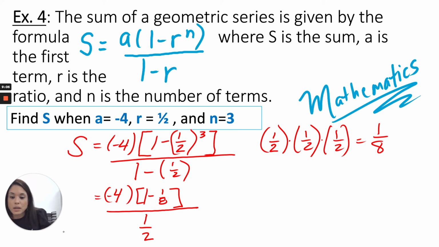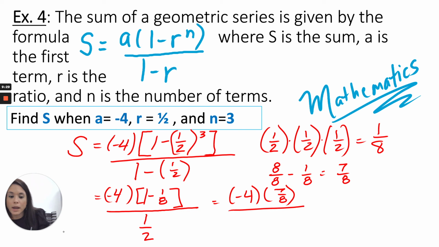Okay, so let me continue working with 1 minus 1/8. Now 1 minus 1/8, 1 is a whole, so this is basically 8/8 minus 1/8, which equals 7/8. So if I rewrite this problem, I have -4 times 7/8 over 1/2. Now I need to multiply this -4 times 7/8. And if I just put a 1 underneath this, I can just multiply across.